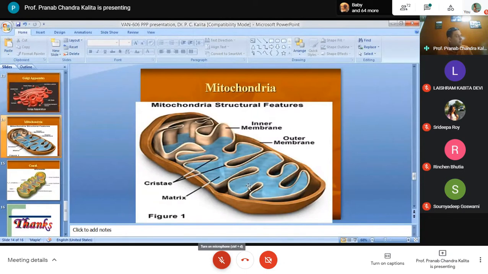Especially, the DNA you will find in the mitochondrial matrix is a circular type of DNA. Circular DNA you normally find in viruses, called viral DNA. So the mitochondrial DNA is equivalent to viral DNA, a circular type of DNA. Clear? In addition to the DNA, you will find some amount of RNA also in the mitochondrial matrix.